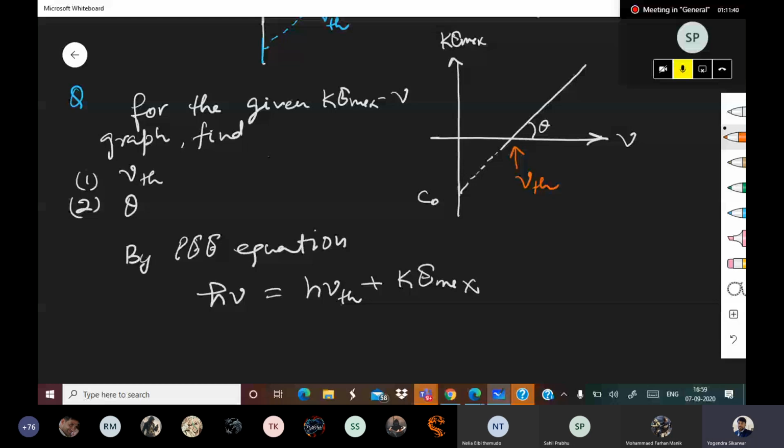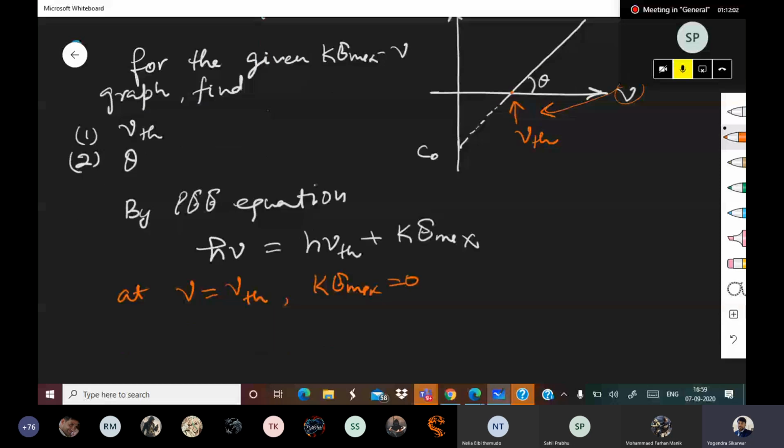When nu is equal to nu TH, then Ke max is equal to 0.